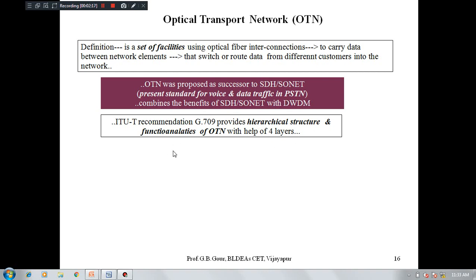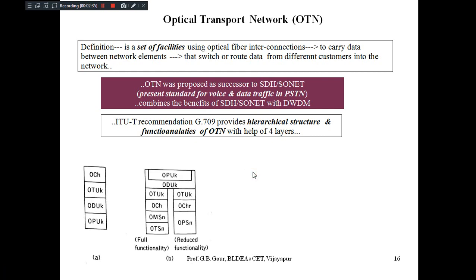So the standard suggested by ITU-T, the International Telecommunication Union, is G.709, which suggests a hierarchical structure and functionalities of OTN with the help of layers.